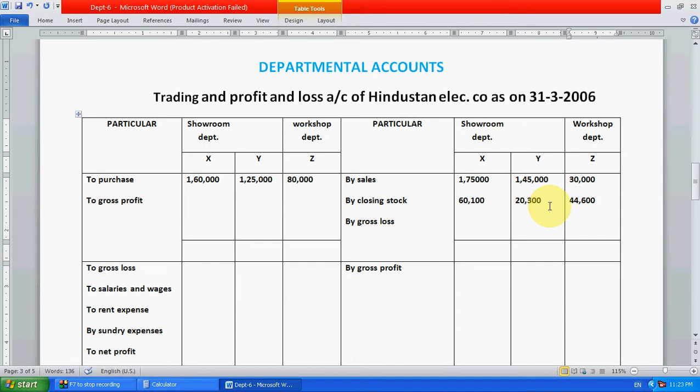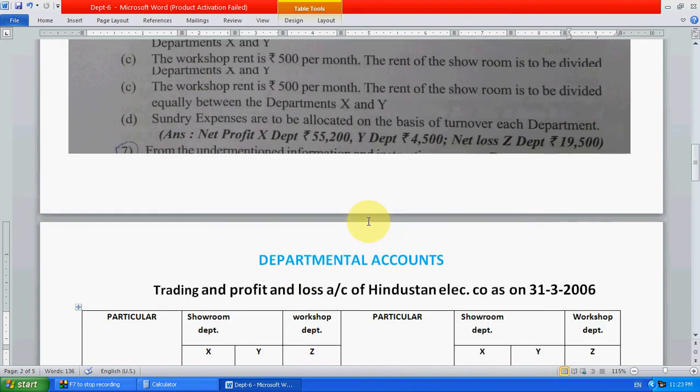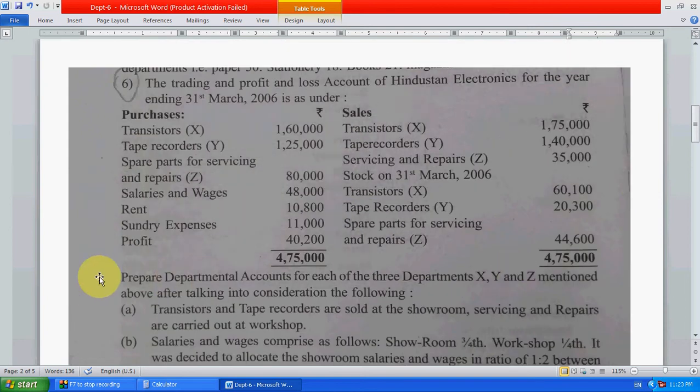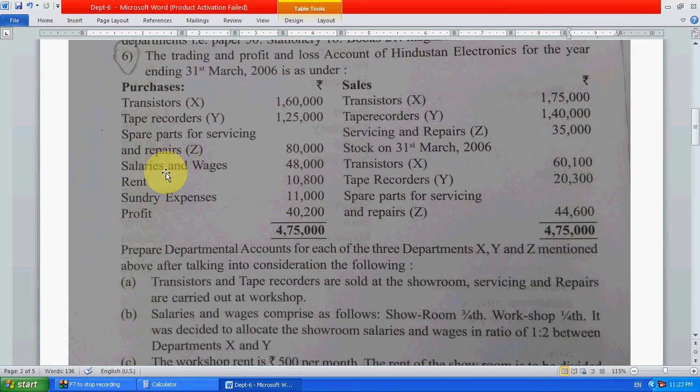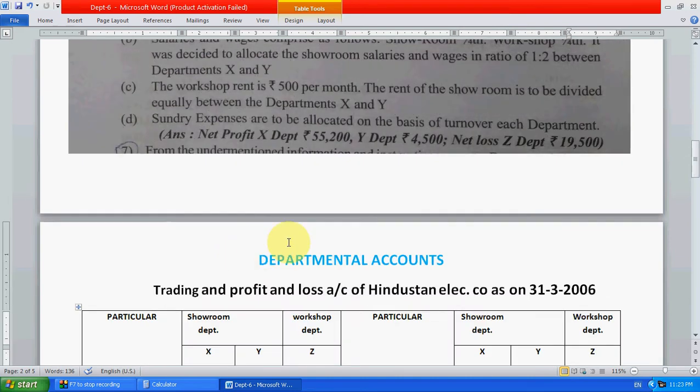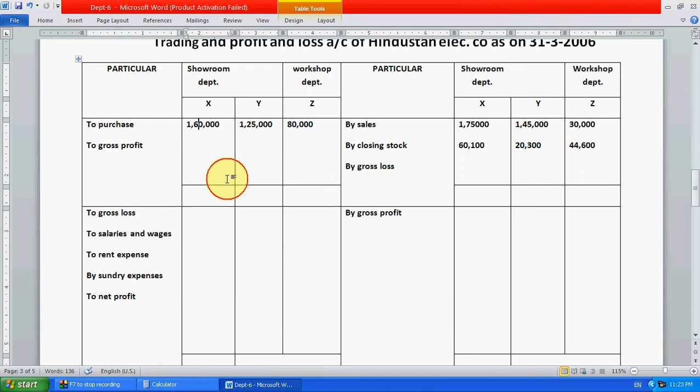Now we don't have any opening stock or any extra for the trading account, so salaries, rent and sundry expenses will go to the profit and loss account. There is no depreciation also, so calculate gross profit.